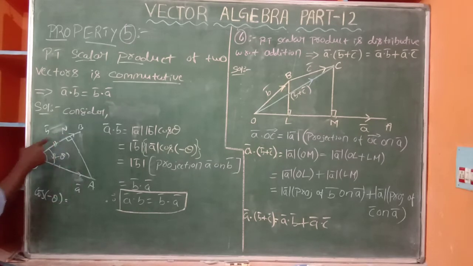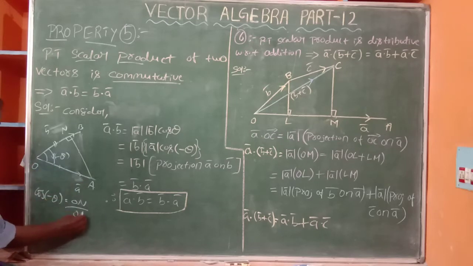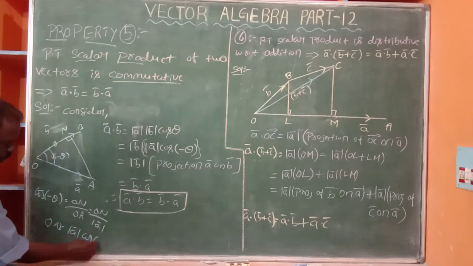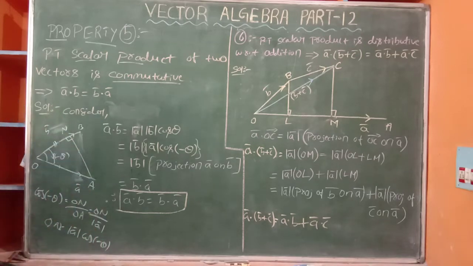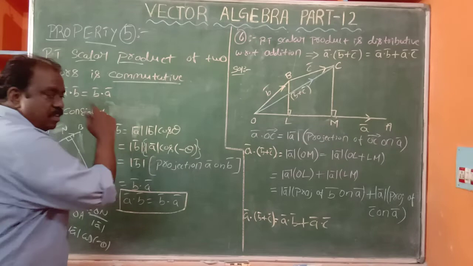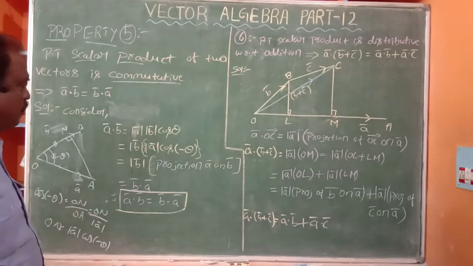Cos of minus theta is the adjacent side ON by OA. OA is nothing but mod A bar. So ON is mod A bar cos of minus theta. That much of concept is inserted there.